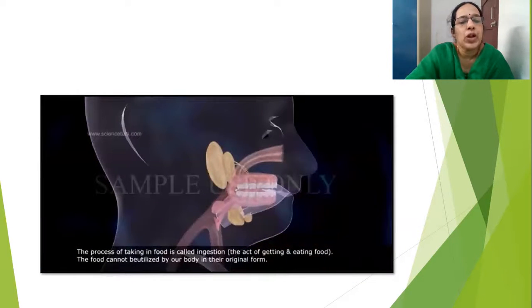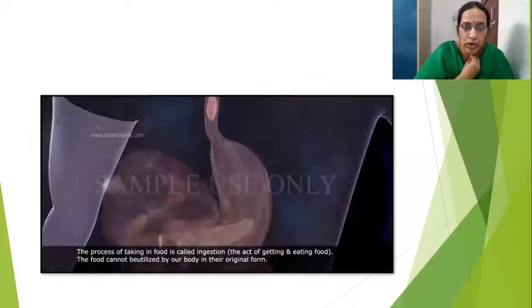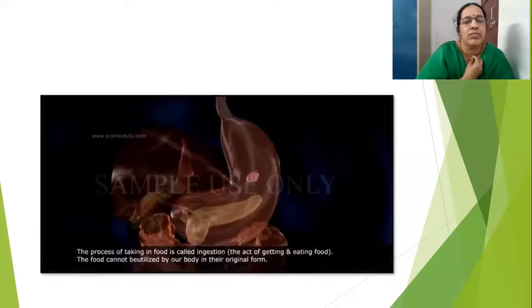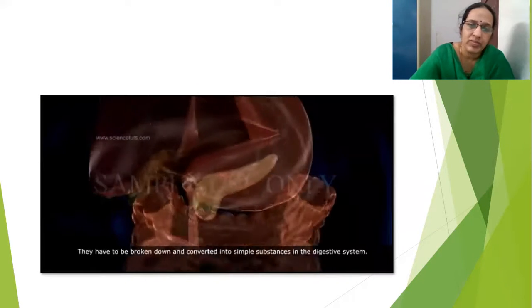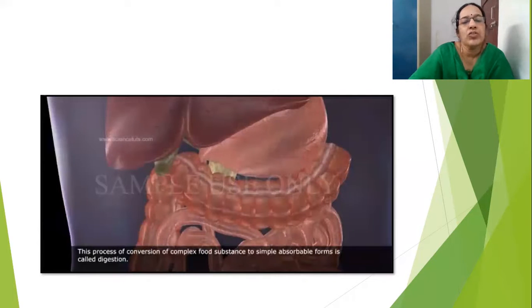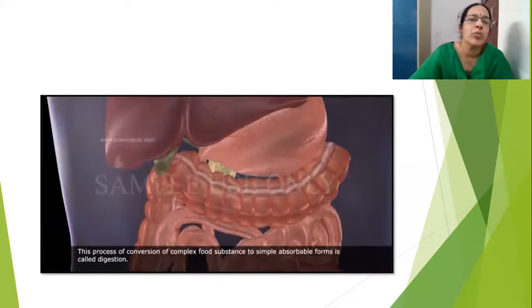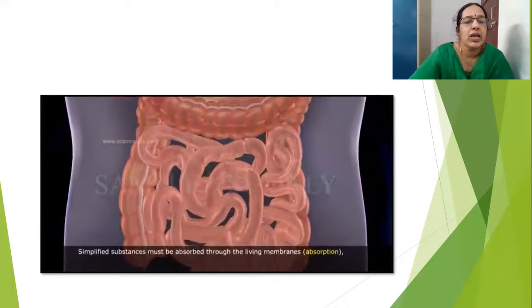The food cannot be utilized by your body in its original form. So it should be broken down into simpler substances. They have to be broken down and converted into simple substances in the digestive system. This process of conversion of complex food substances to simple absorbable form is called digestion. See how it is getting digested.